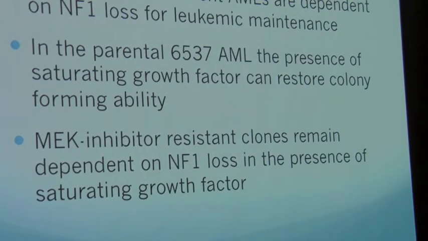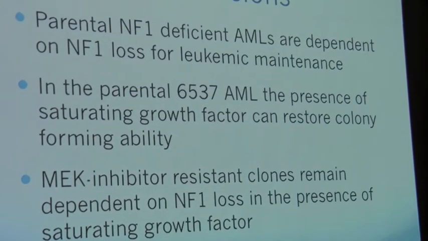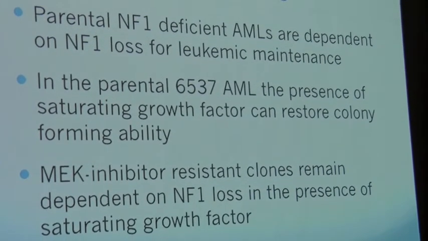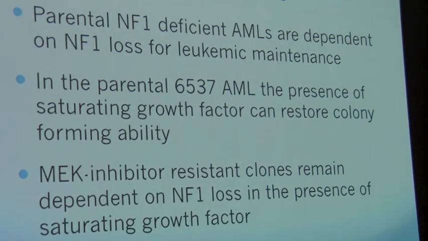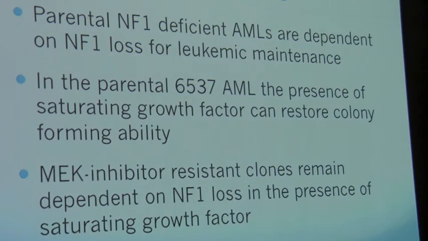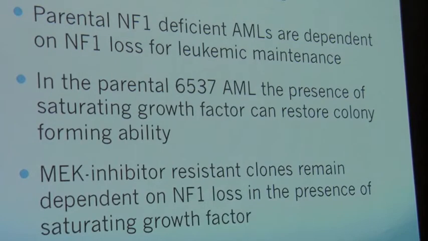Our main conclusions from these experiments were that parental NF1 deficient AMLs do in fact require NF1 loss for leukemic maintenance. We then noticed that in one particular line, the parental 6537 line, the presence of saturating amounts of growth factor were able to rescue this effect. And then in the 6554 resistant line, the clones also remain dependent on NF1 loss, even in the presence of